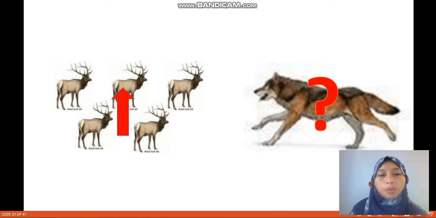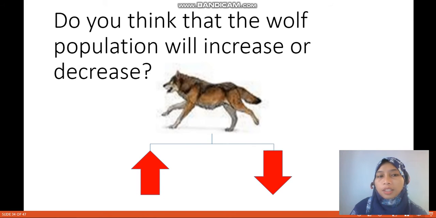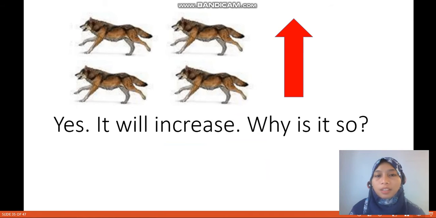Okay, if the moose population increases because of the abundance of the grass, do you think that the wolf population will increase or decrease? I think you know the answer. Yes, it will increase. Why is it so? Why will the number of wolves increase?